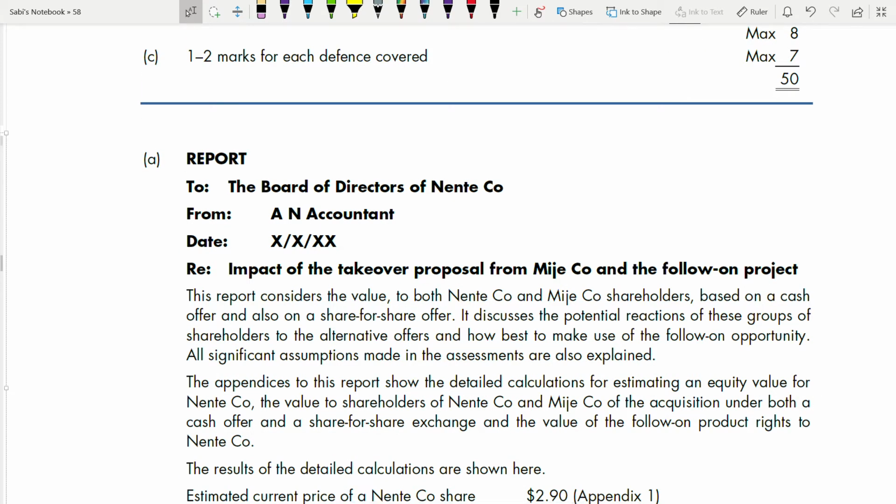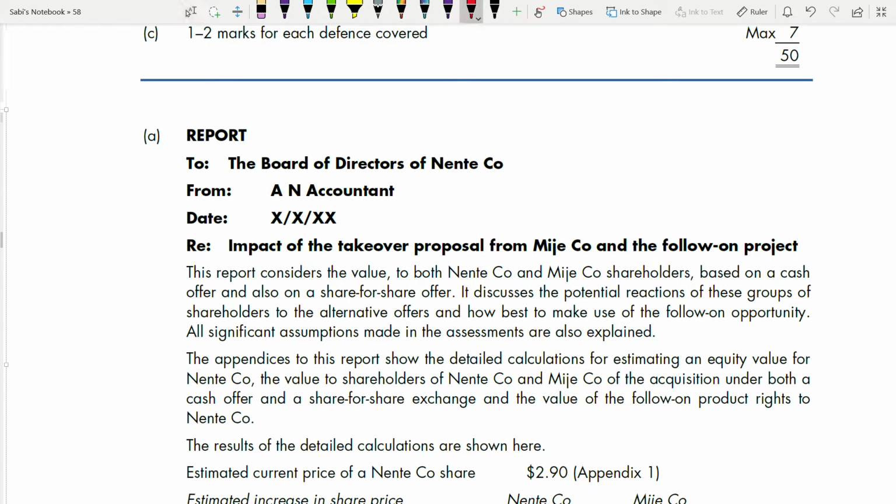So now, what is the subject? Impact of the takeover proposal from Miji and the follow-on project. It is not just the impact of the takeover, but also the follow-on project. Two things are there. You need to write it. And to whom are you writing? To the board of directors of Nente. From whom? An accountant. You could be an accountant.